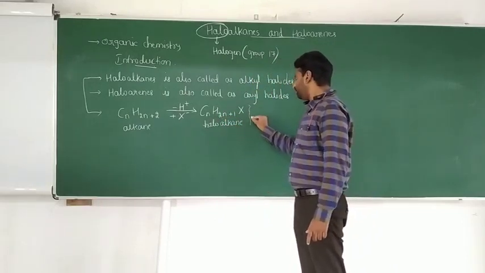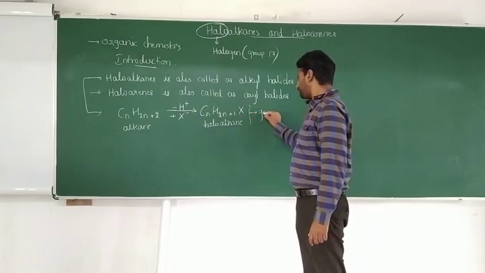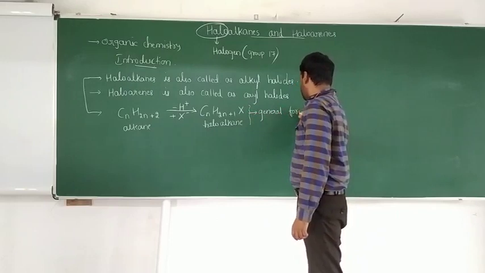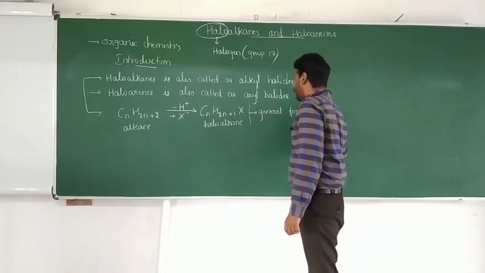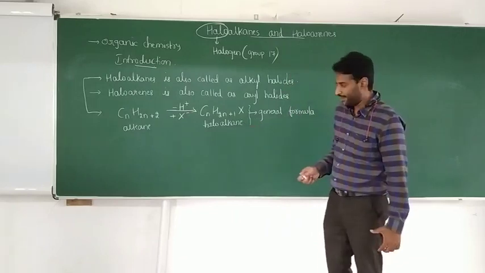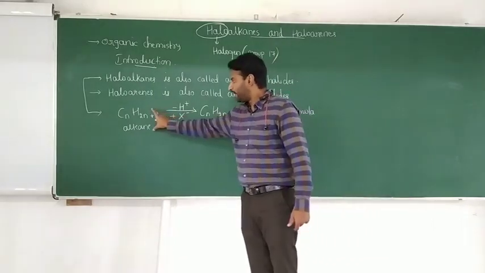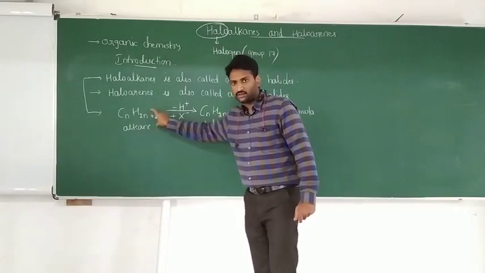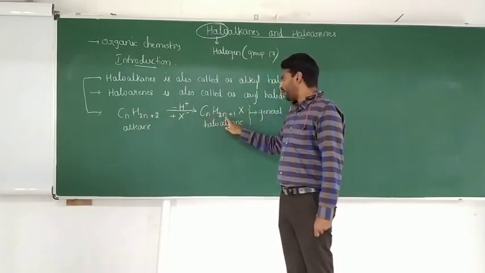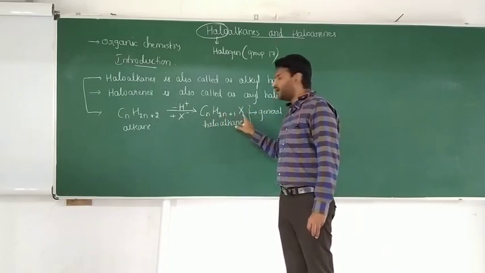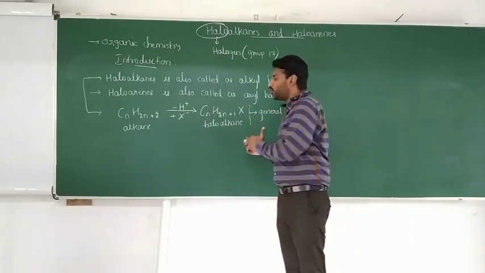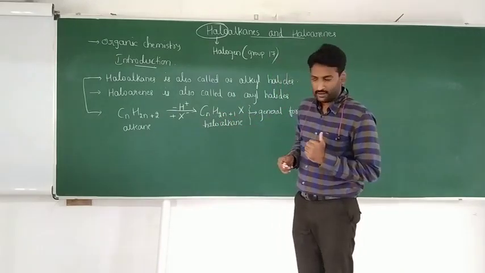This is the general formula of haloalkane. In a one mark question, they will ask the general formula of haloalkane. So CnH2n plus 2 alkane is getting converted to CnH2n plus 1X, meaning alkane is getting converted to haloalkane.